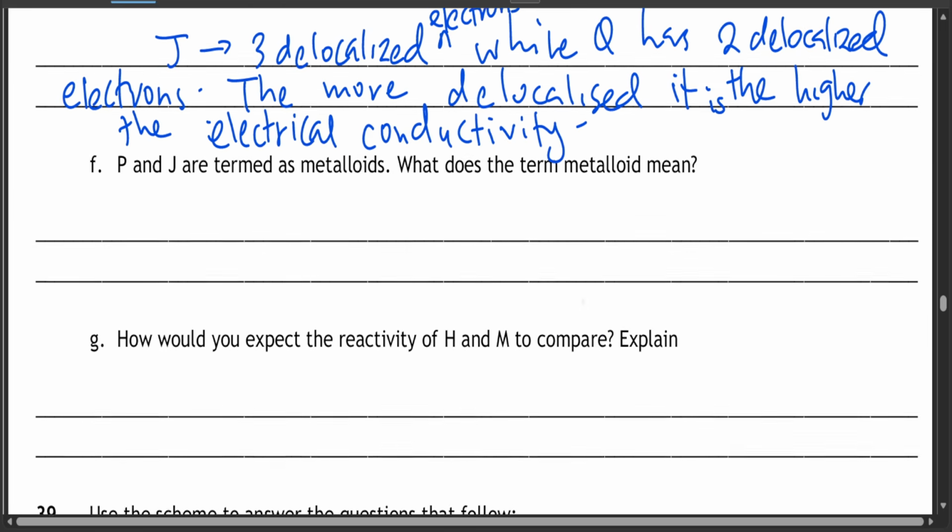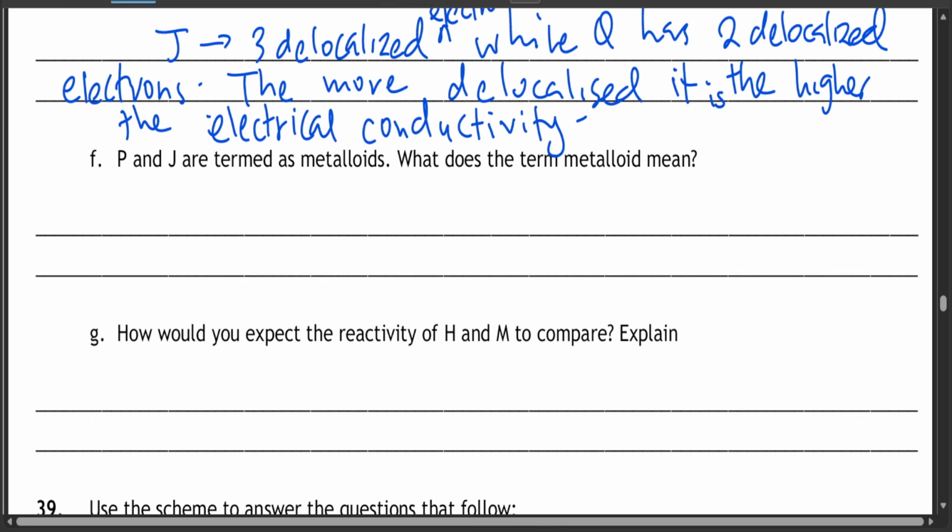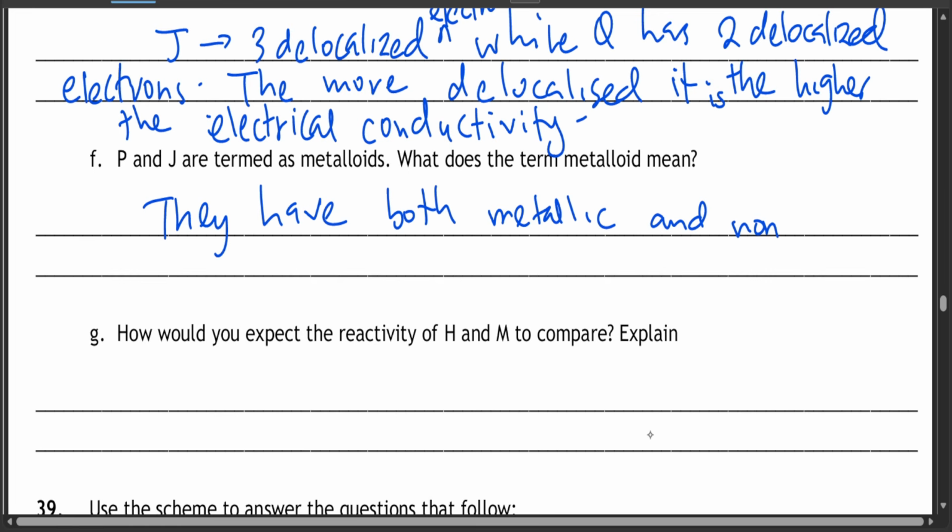Now P and J are termed as metalloids. What does the term metalloid represent? They have both metallic and non-metallic properties. So that is called metalloids. You can't say it to be metal, and also you can't say it to be non-metal. So, metallic and non-metallic properties.